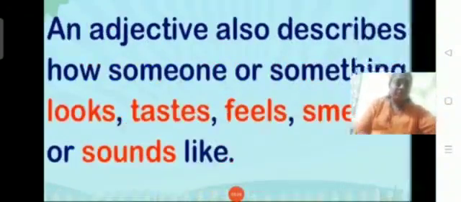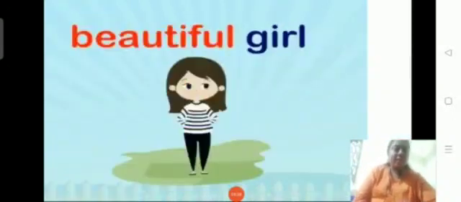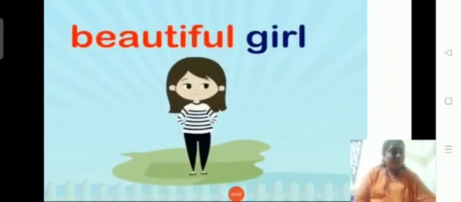Now, an adjective also describes how someone or something looks, tastes, feels, smells, or sounds like. Beautiful girl. Here, when we are talking about a girl, she's a beautiful girl. We describe the beauty, we describe the outlook. She's very beautiful. We'll talk like this, right? So here the word beautiful is telling how the girl is, children.